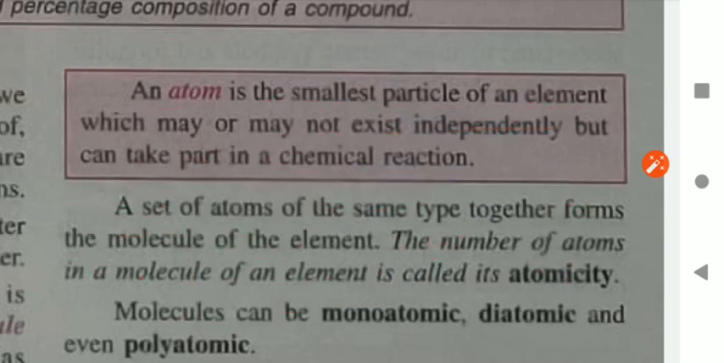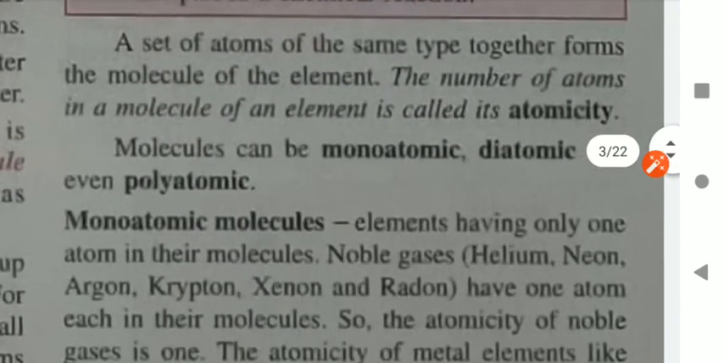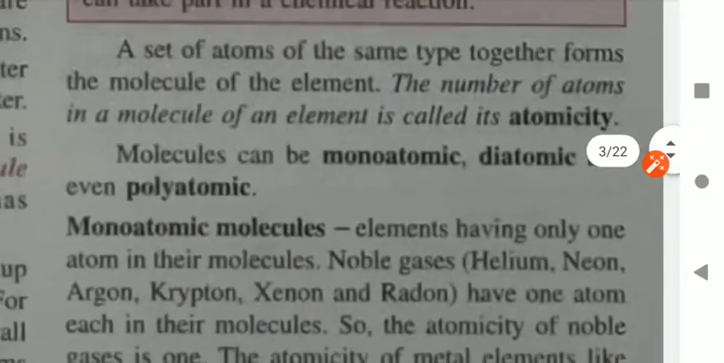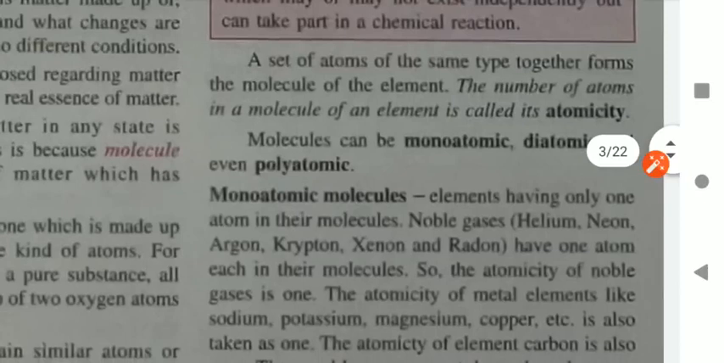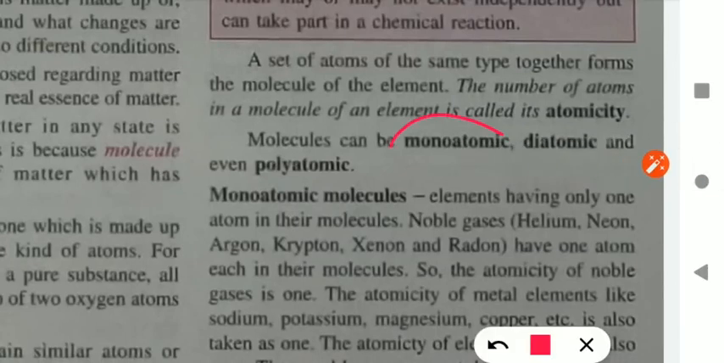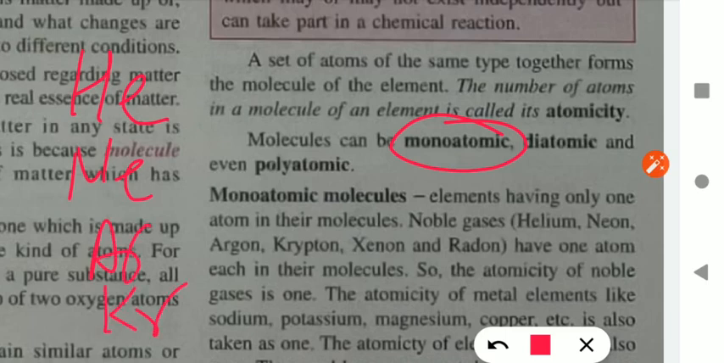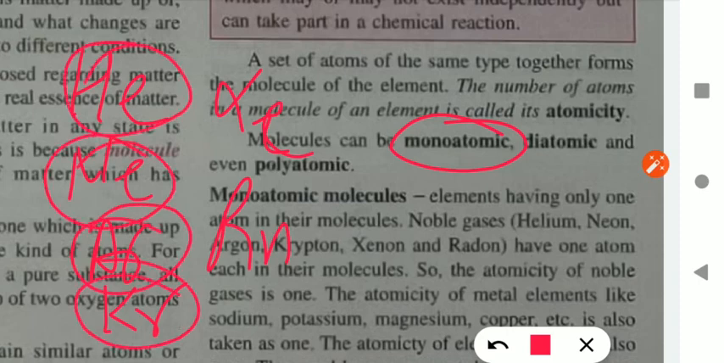Now, on the basis of the number of atoms, molecules are divided into further categories. For example, monoatomic molecules, in which only one atom is there. Here you take the example of noble gases: helium, neon, argon, krypton and xenon, and last is radon. Students, all these gases exist independently, meaning only one atom exists as a molecule.